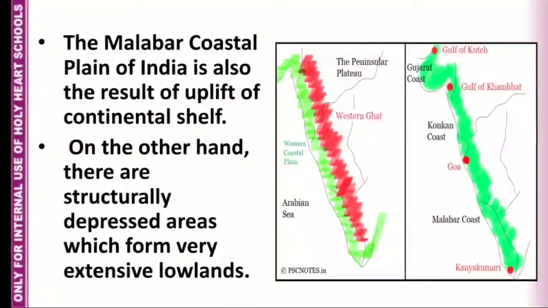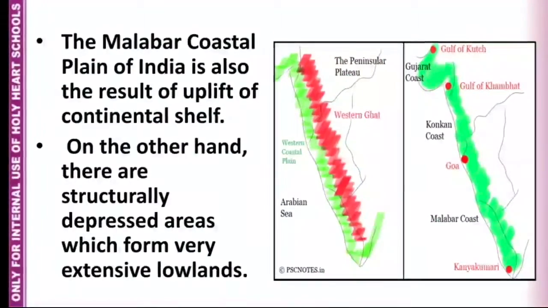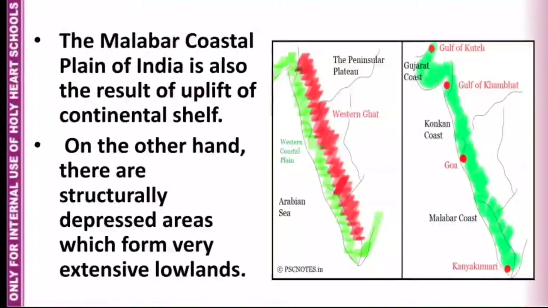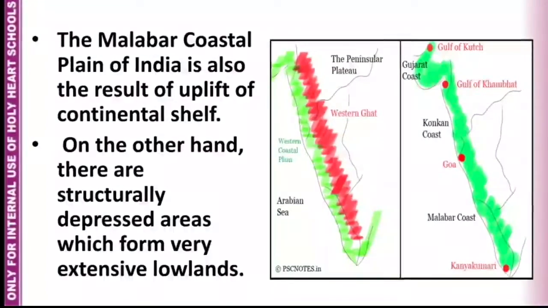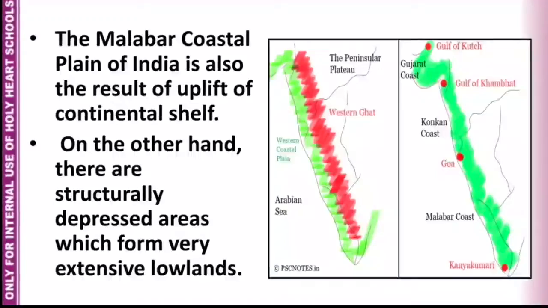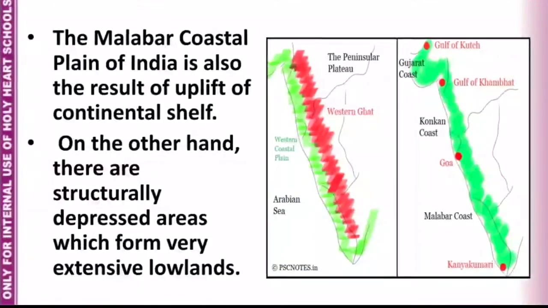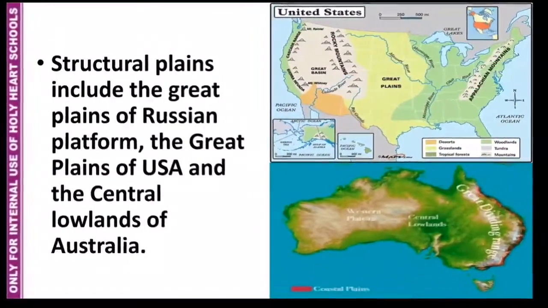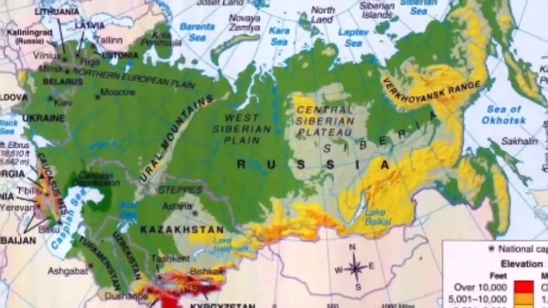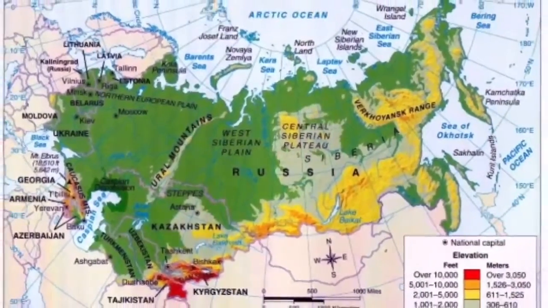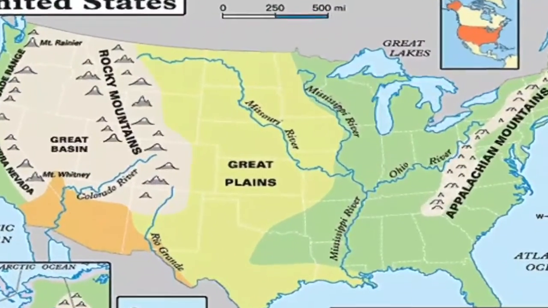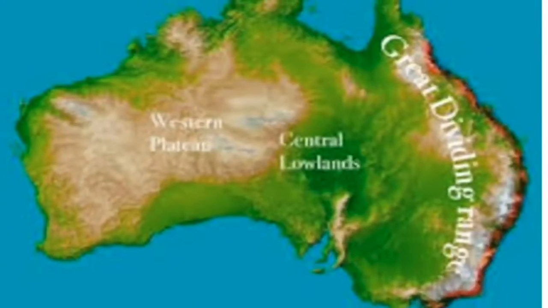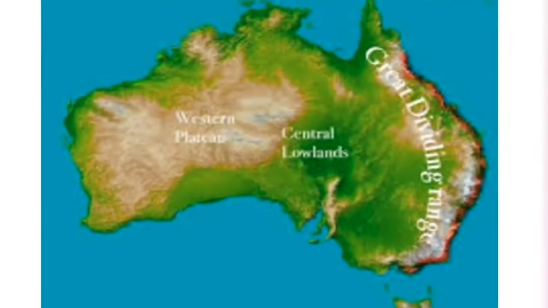On the other hand, there are structurally depressed areas which form very extensive lowlands. Structural plains include the Great Plains of the Russian Platform, the Great Plains of USA, and the central lowlands of Australia.